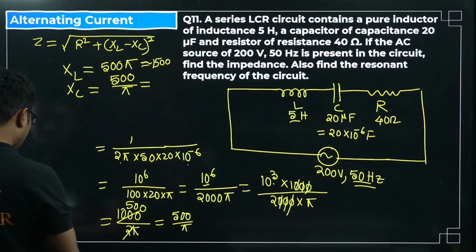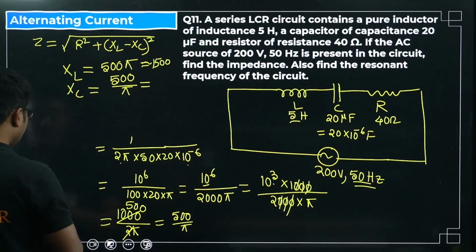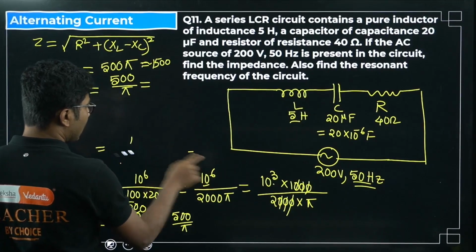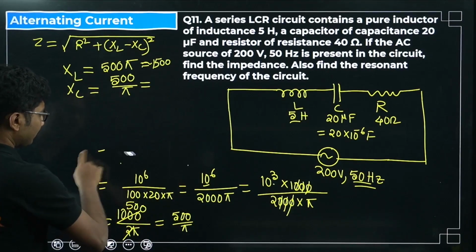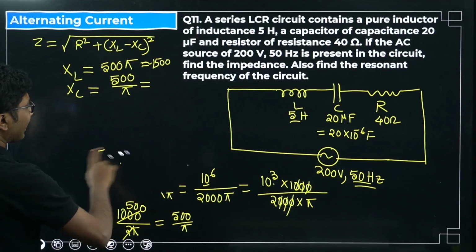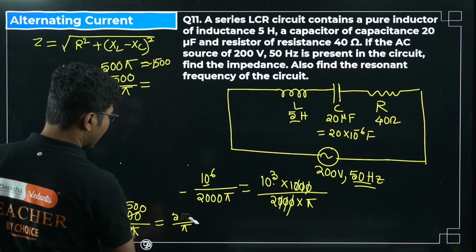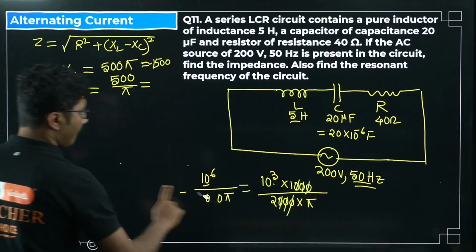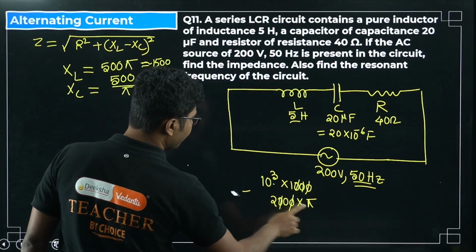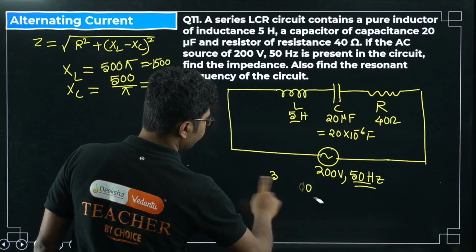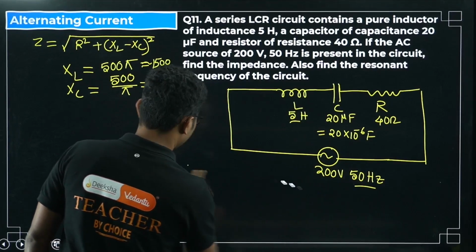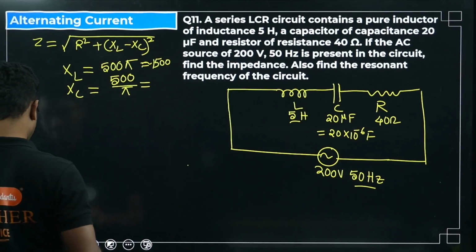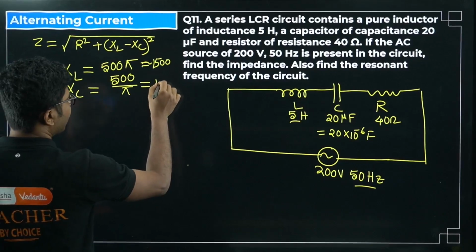And 500 divided by pi, again it will be 500 divided by 3.14, so it will be again somewhere around 150, right? Slightly more than 150. Right, so I am assuming it will be 160, whatever it is.